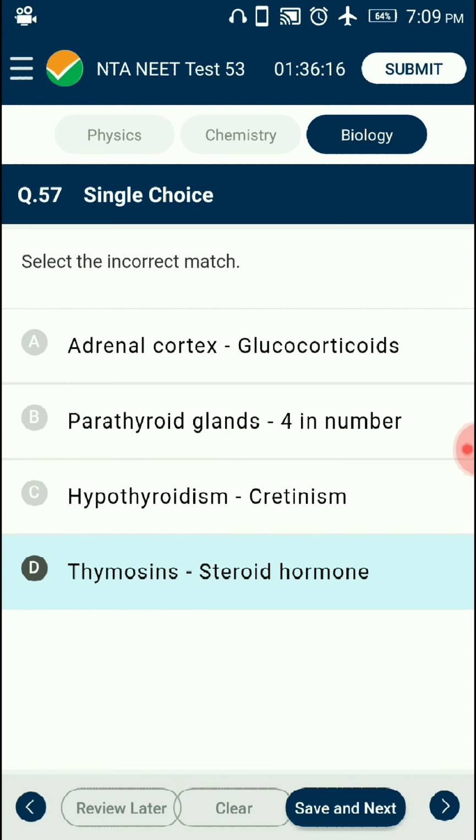Thymosin is given as belonging to steroid hormones. So that is the incorrect match.